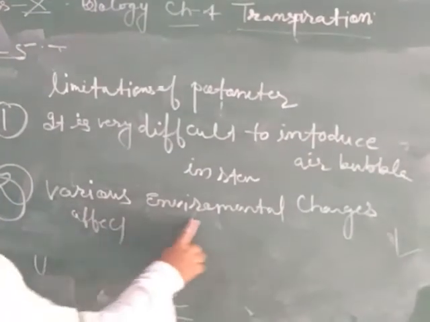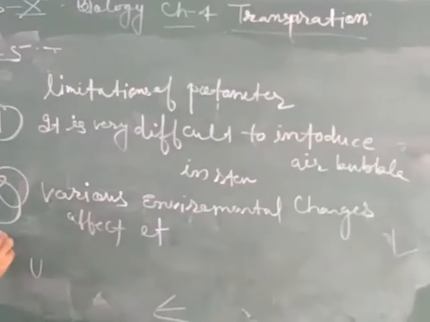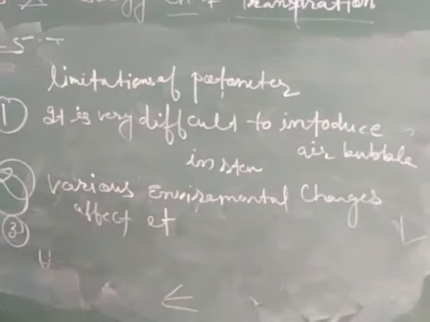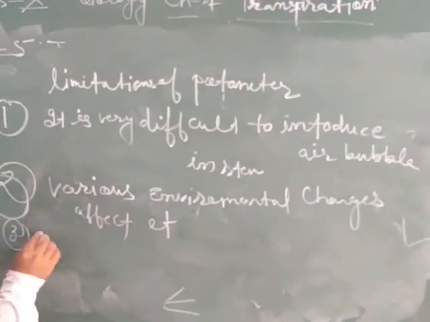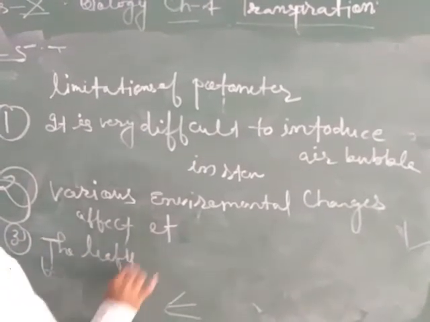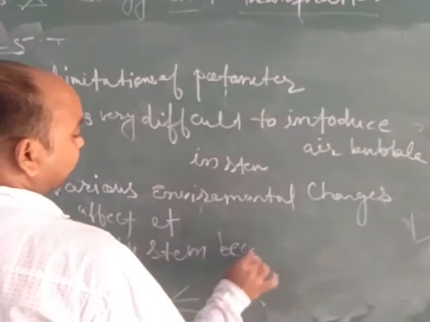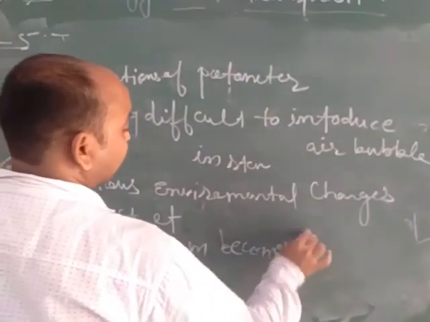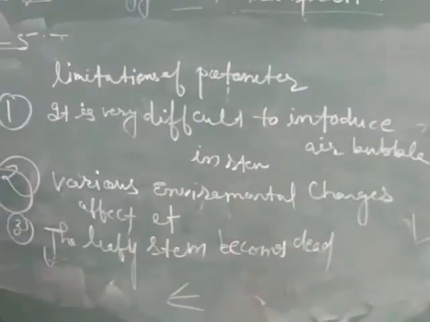Various environmental changes are affecting this process of transpiration. Now the last one is the leafy stem. The leafy stem becomes dead. That's why our experiment gets affected.